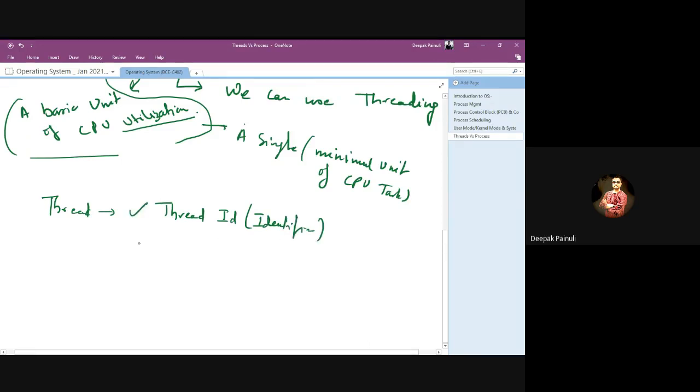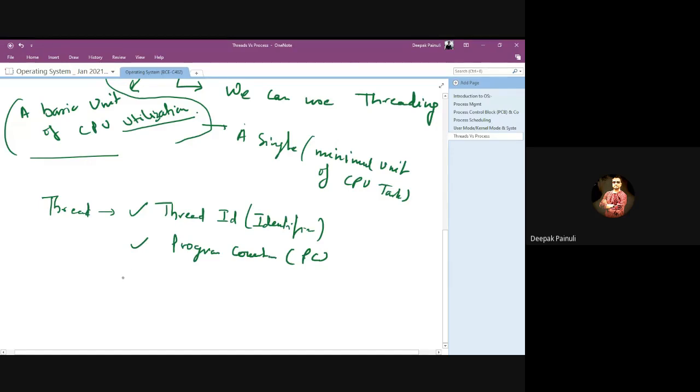A program counter, or PC, so that the CPU gets to know where it has to pick up the next instruction of that particular thread.